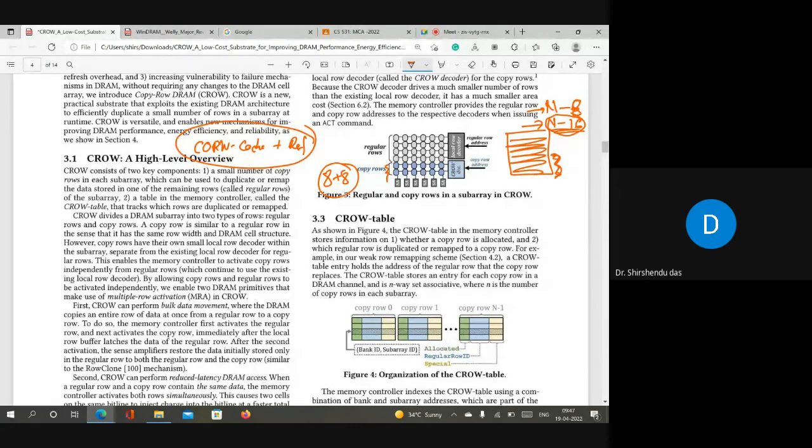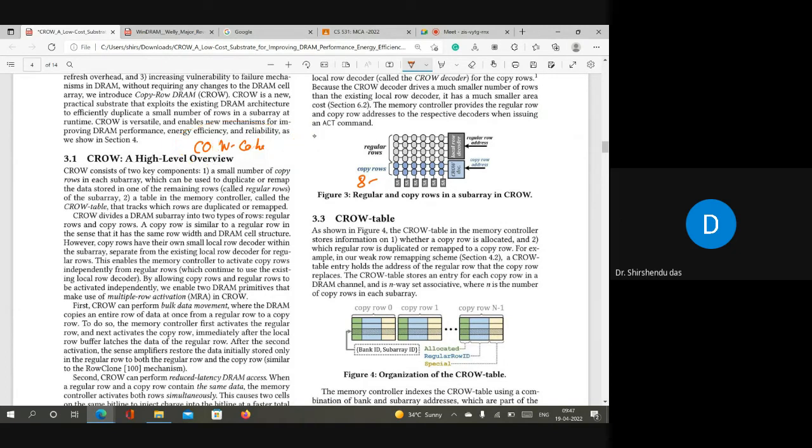So as I said, in this paper, let us go with their assumption that the number of weak rows is very less. If we go with this assumption, then CROW-cache plus ref is a good technique. If there are 8 rows here, use 2 rows for copy, use the next 6 rows for cache. That is fine. So I think I have explained 3 designs here: CROW-cache, CROW-ref, and CROW-cache plus ref.